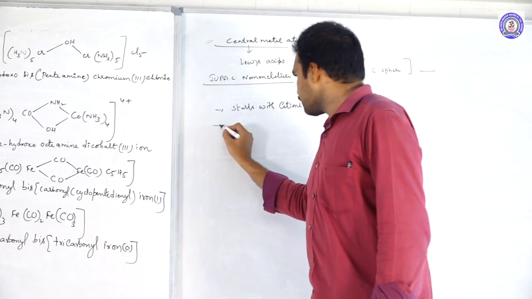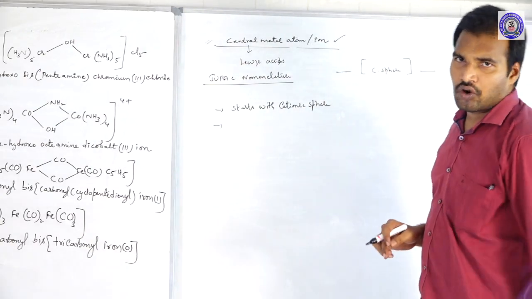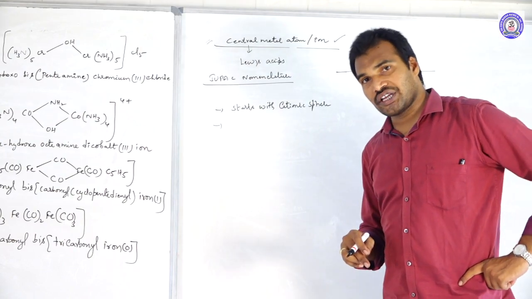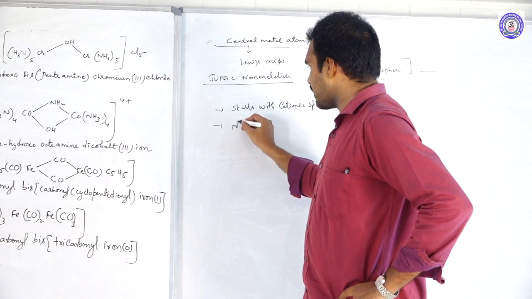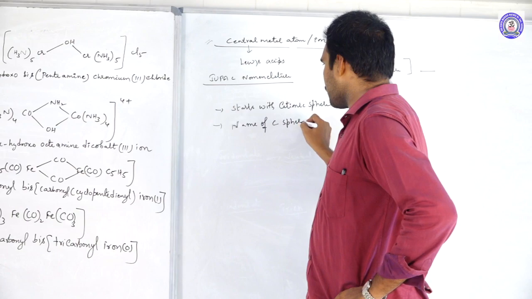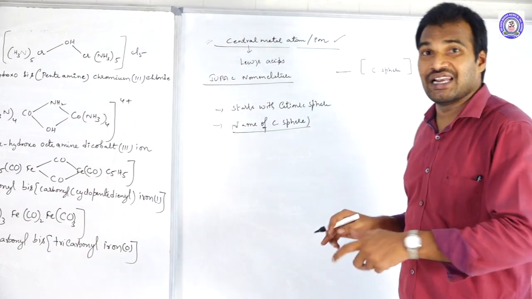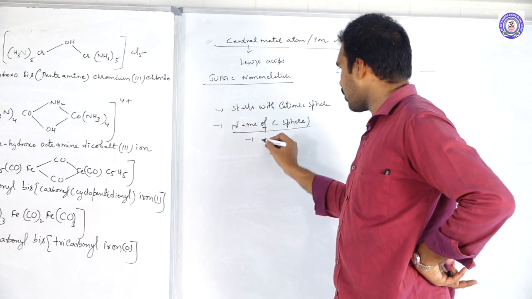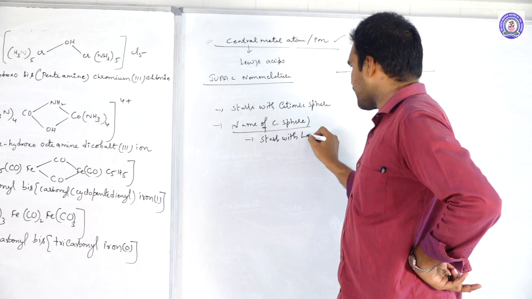Let us consider the cationic sphere is there, then we start with the cationic sphere. After that, the name of the coordination sphere. How to name the coordination sphere? The name of the coordination sphere should always start with ligands.